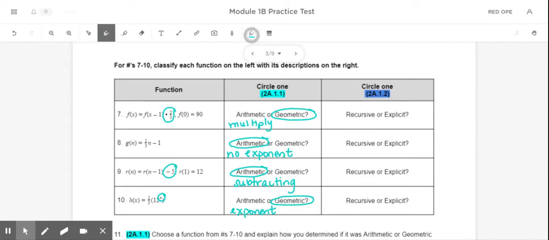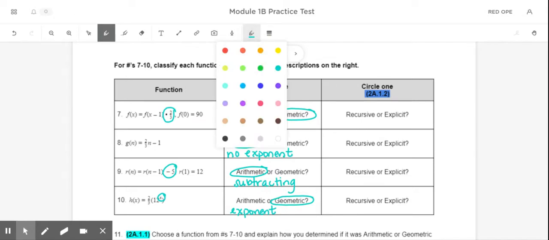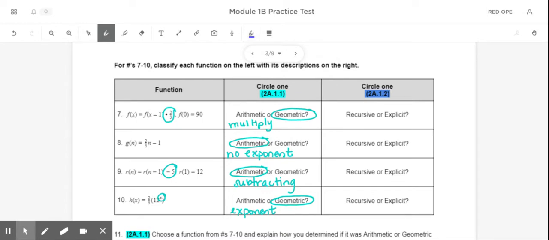Now, we are also asked to decide if these are explicit or recursive equations. So in this first problem, I can see that the equation starts off with f of x equals f of x minus 1. So it uses the previous term. What that means is that we have a recursive equation. For number 8, it does not use the previous term, so that would be explicit.